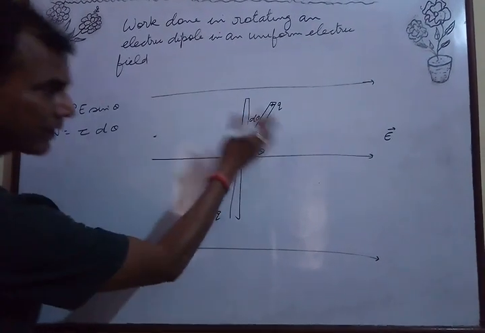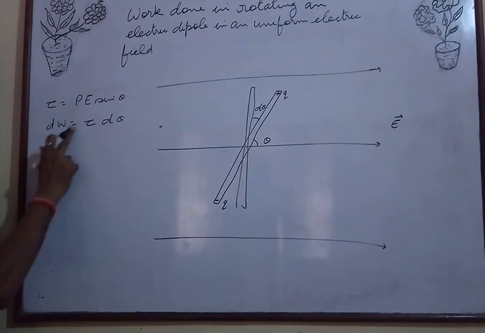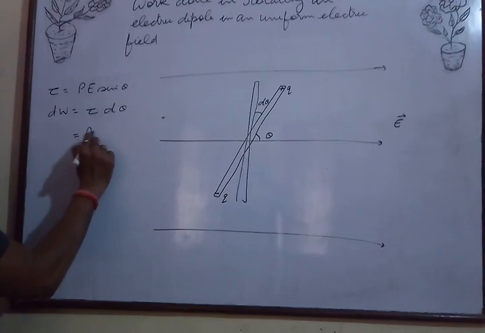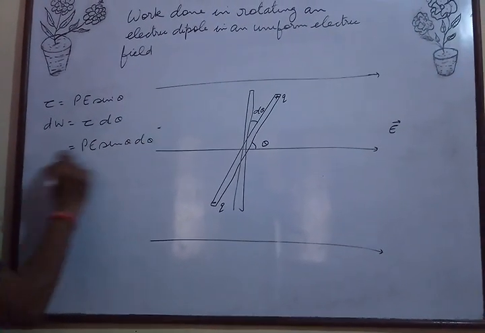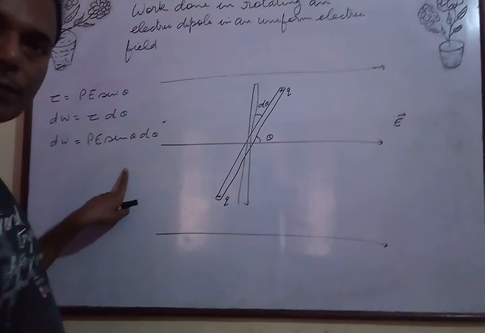Now what is torque? It is pE sin theta, so dW is pE sin theta d theta. So for the total work done, we will integrate it.